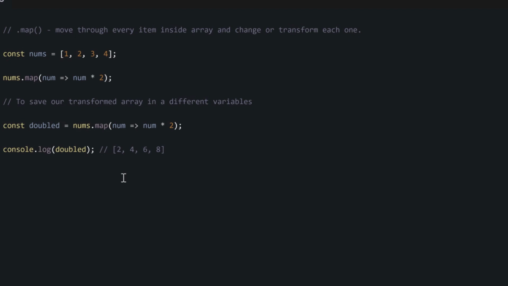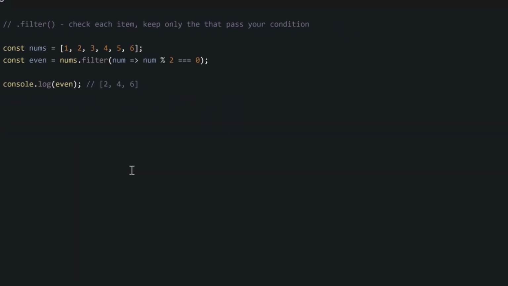anywhere in our program. Another array method we have is dot filter. Dot filter will check each item in your array to see if they meet certain conditions. The ones that meet the condition, it will put inside a new array, but the ones that do not meet that condition, it will throw away.